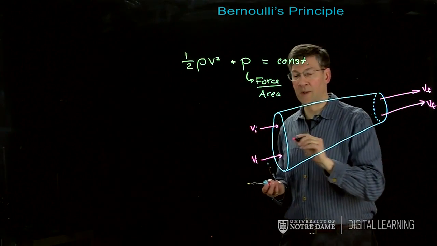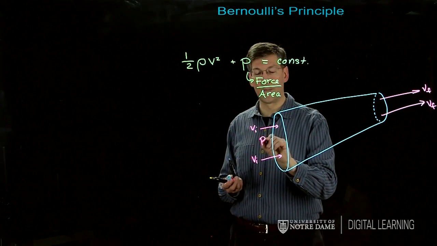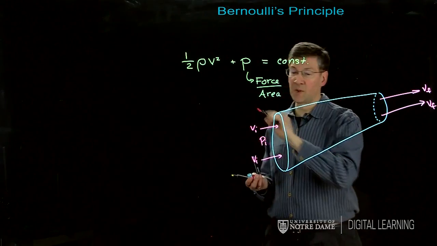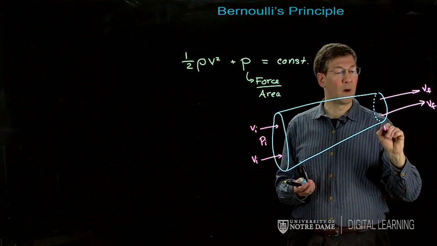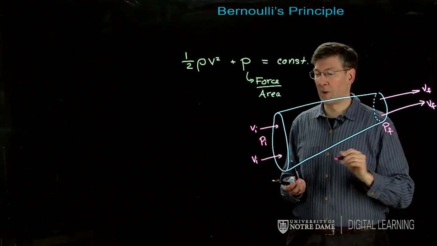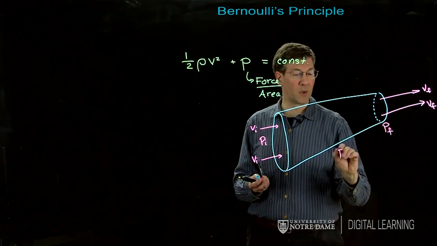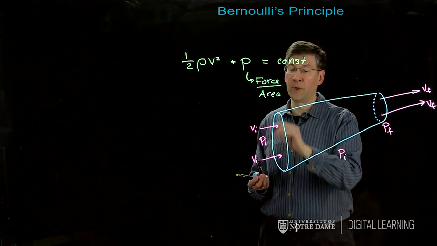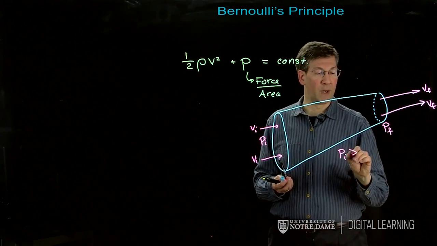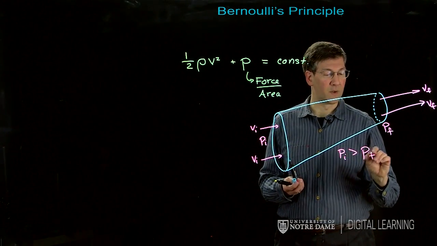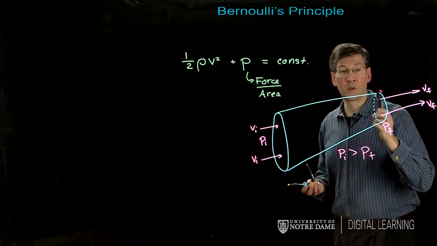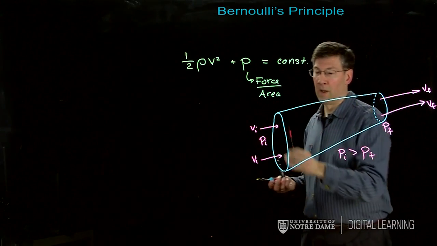And so Bernoulli says that the initial pressure over here, since V is smaller, is going to be bigger than the pressure over here. So this is sort of counterintuitive, but the initial pressure where the fluid is moving slowly is much bigger than the pressure over here, where the speed increases dramatically. So we have smaller pressure over here, larger speed.